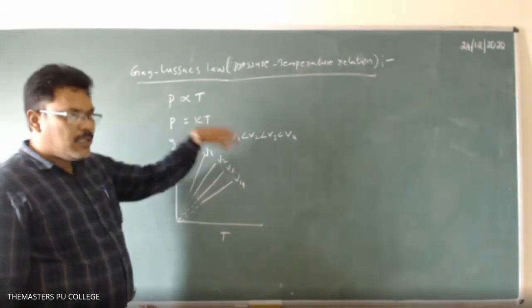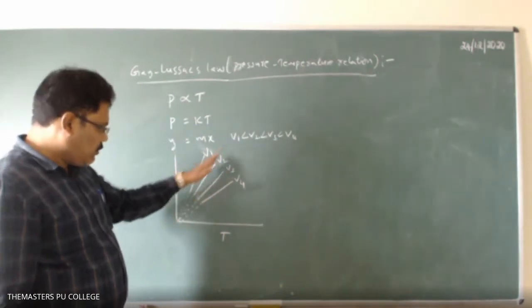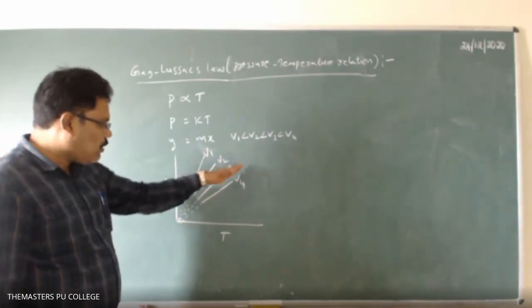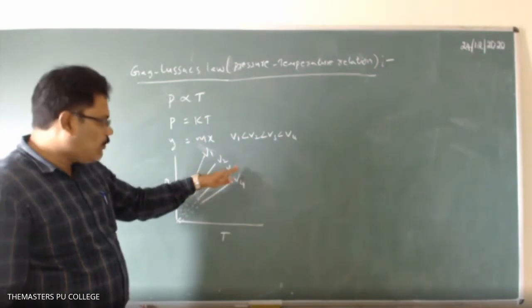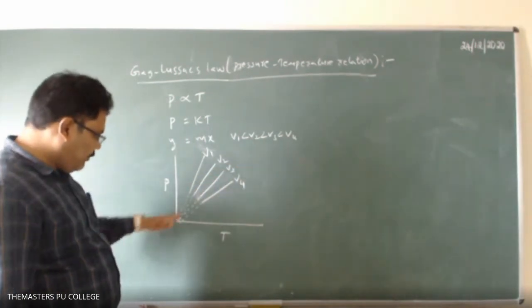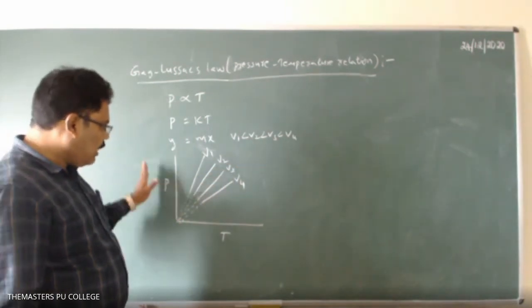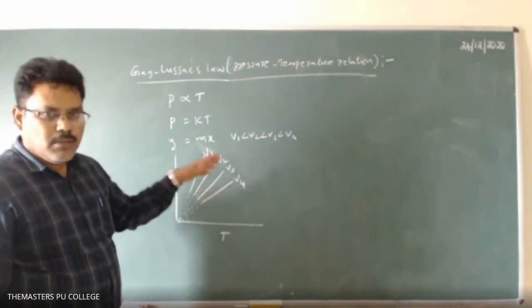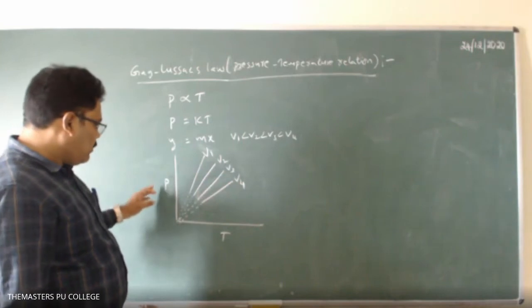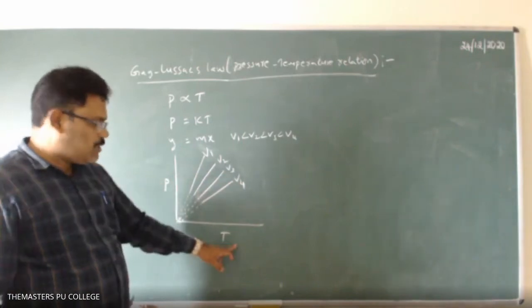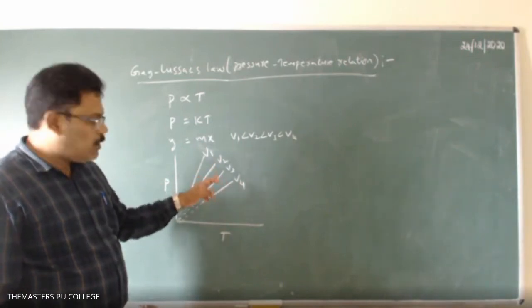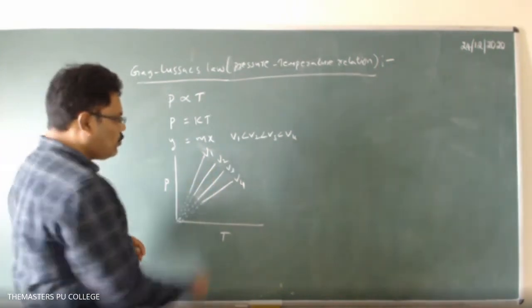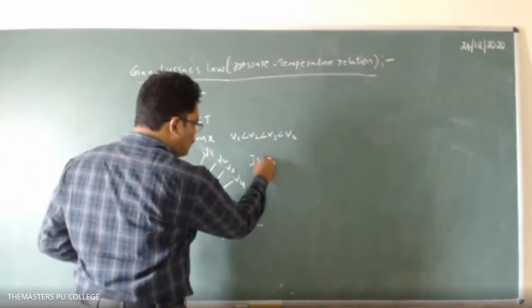Similarly, another constant volume V2 gives a straight line, and one more constant volume V3 also goes through the origin. The curves obtained between pressure versus temperature at different constant volumes are known as isochores. So these are called isochores.